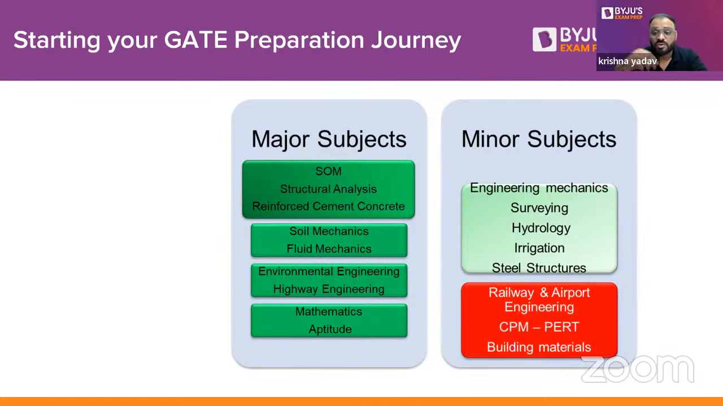But if you talk about railway engineering, airport, CPM part, and building material, sometimes you will not get any kind of question from these topics. That's why we have put a red color over here, right? So now I think you are able to understand what the major subjects and what the minor subjects are. Now let's move further.